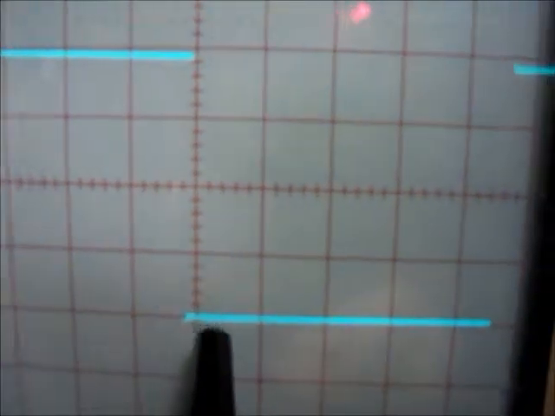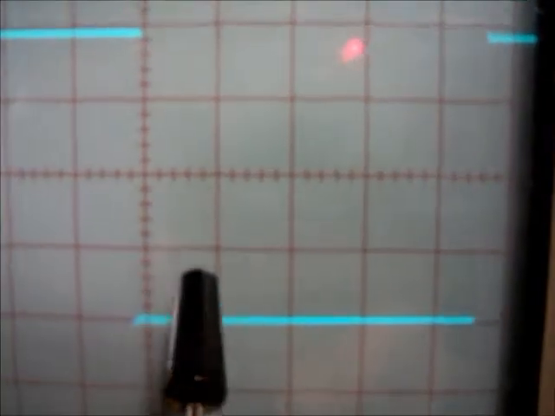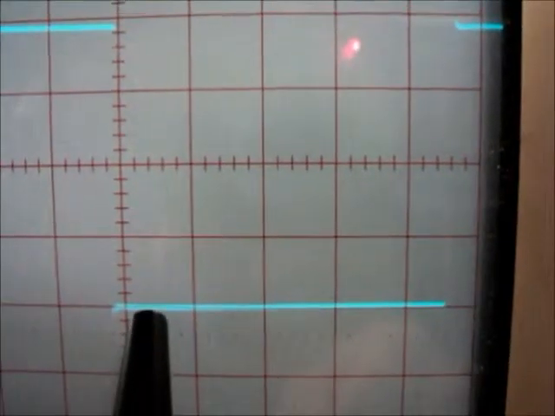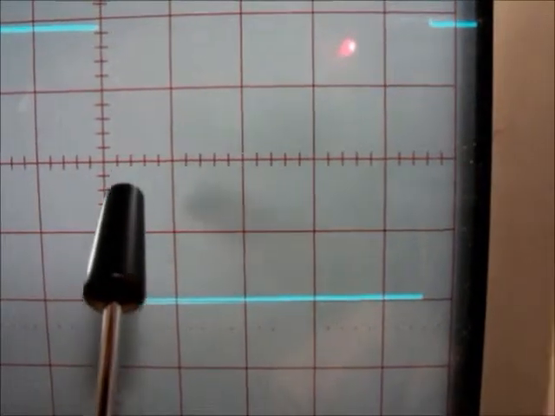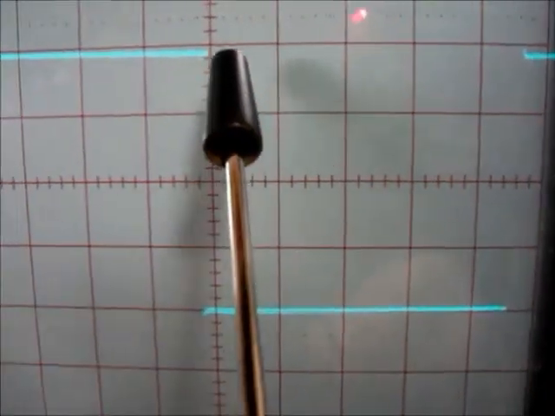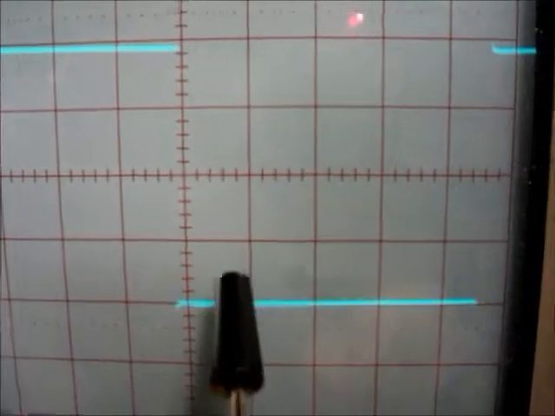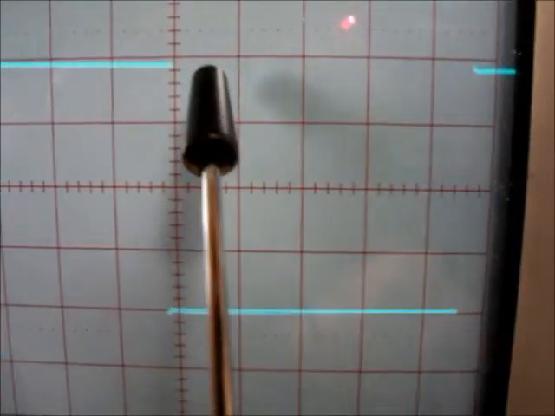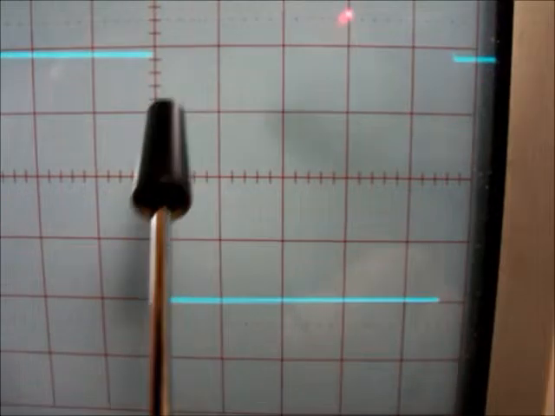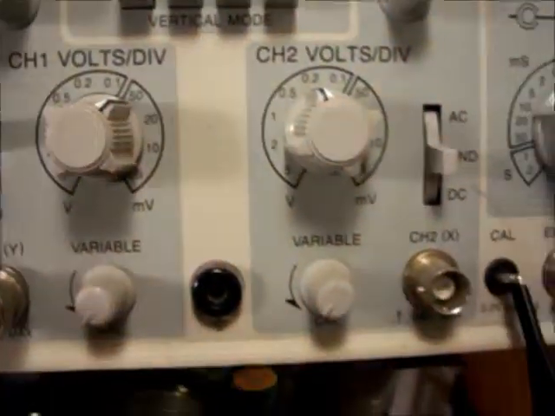Each centimeter squared on the vertical is worth 50 millivolts. So 50 millivolts, another 50, another 50. So I've got 1, 2, 3, 4. 4 times 50 millivolts is 200 millivolts. So we're good.